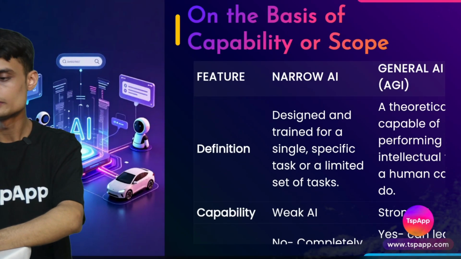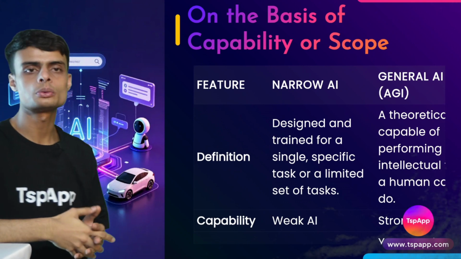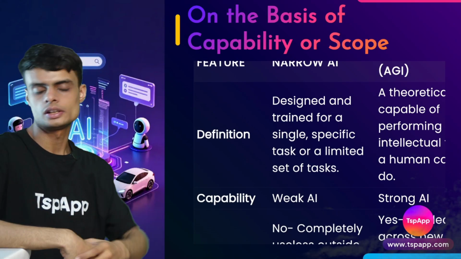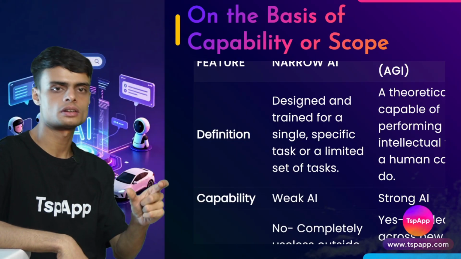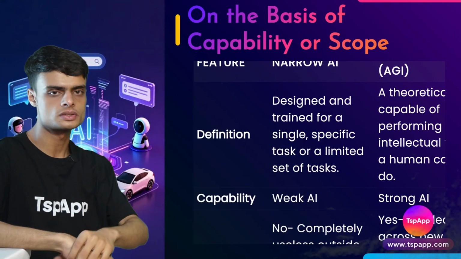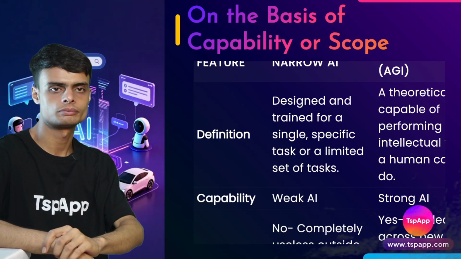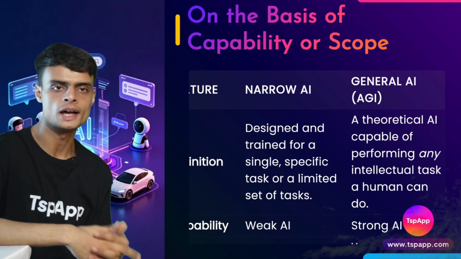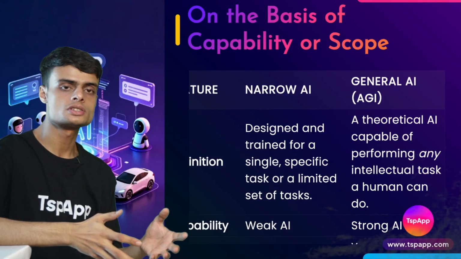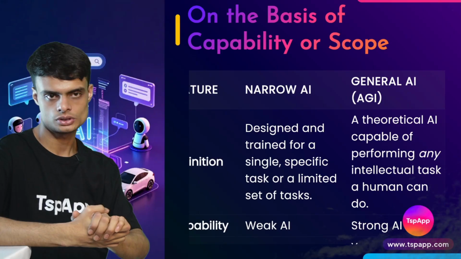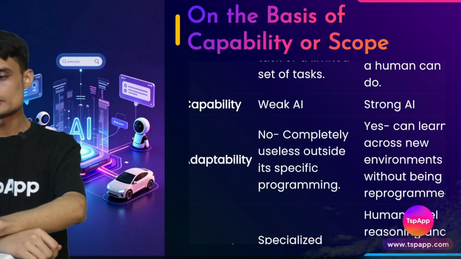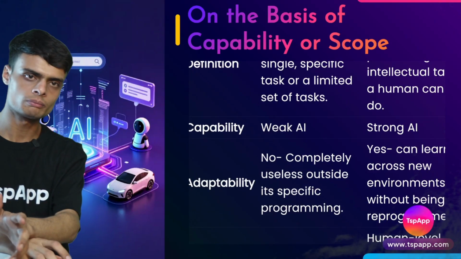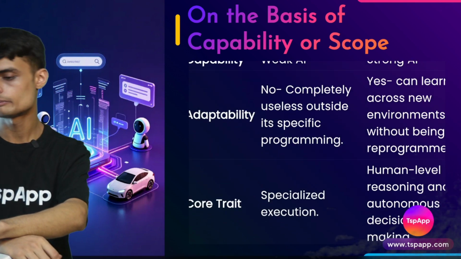We have the various differences given here, narrow AI and general AI, the difference between them. First, there is the definition. Narrow AI is trained on specific data related to a specific field to do a specific task, whereas AGI, or artificial general intelligence, or general AI, is a theoretical AI which is capable of performing any task. Okay. Then capability. On the basis of capability, narrow AI can be said to be weak AI, and general AI can be called strong AI.